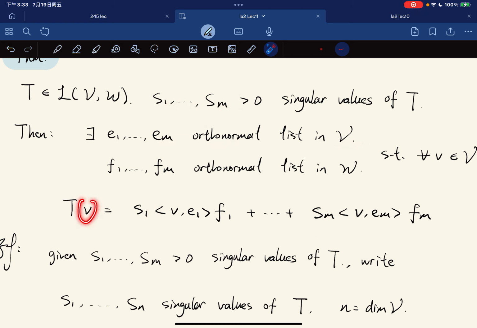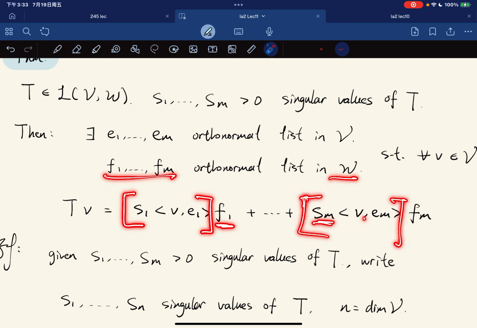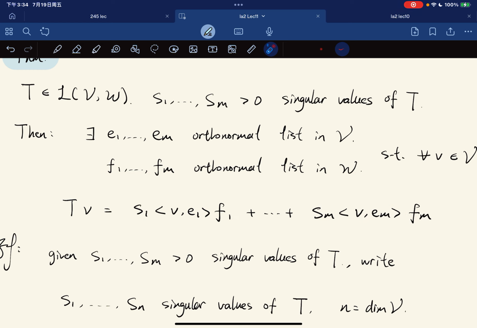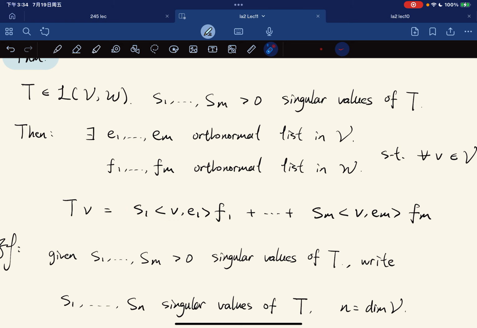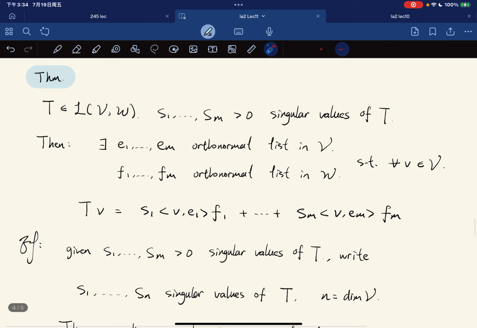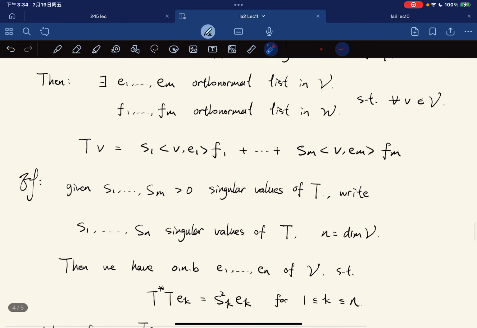The vectors e_i are in V, and s_i is a scalar. So we have a scalar multiplied by a vector in W, and this is in W. So we have a singular value decomposition that looks like this, which we can write just by multiplying constants. Okay, this is the singular value decomposition, and the proof is okay.